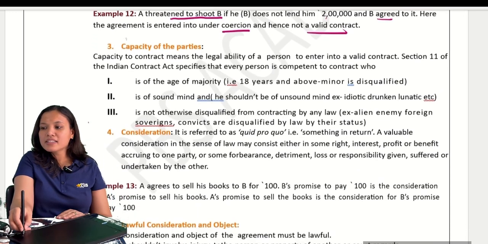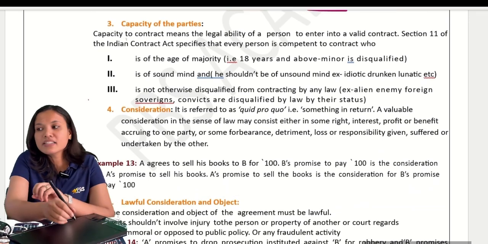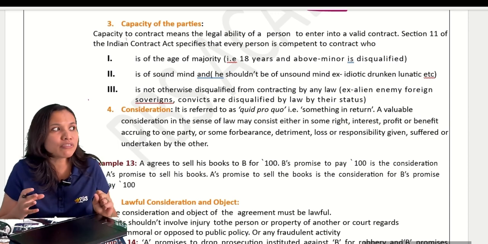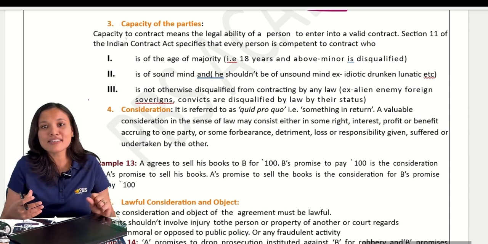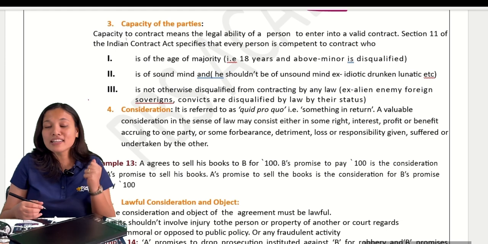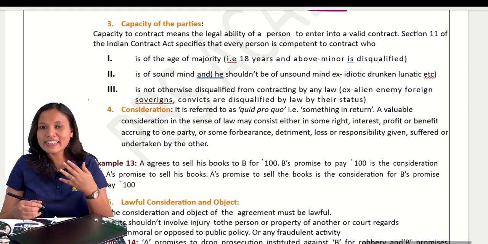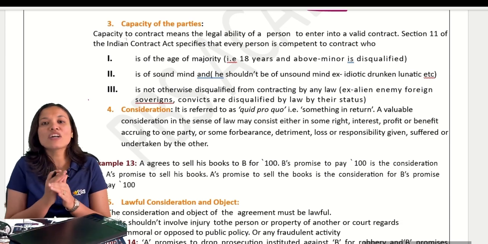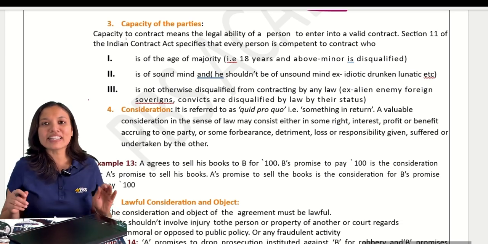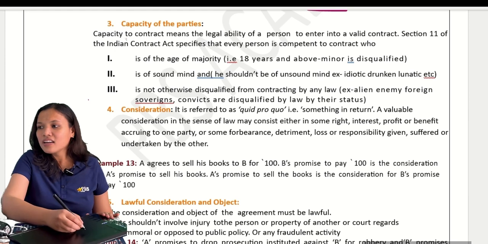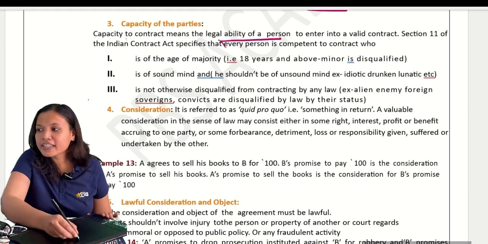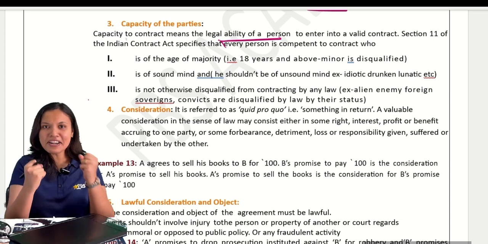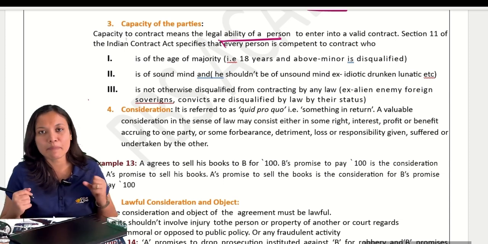The next one is capacity of parties. Capacity of parties is very, very important. You should have the capacity to form contracts. What is meant by capacity? You should have the legal ability to enter into contracts. The legal ability of a person to enter into a contract is nothing but the capacity. Ability to enter into contracts is my legal capacity.